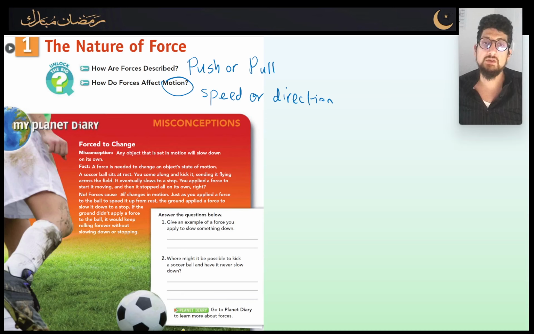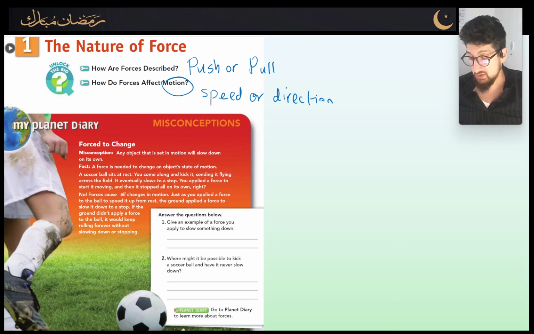But then it's going to face air resistance, and it's going to face ground resistance, which is another name for friction. So as the friction force increases, it's going to slow down, and eventually it's going to stop. So that's basically a quick summary of what we're talking about.